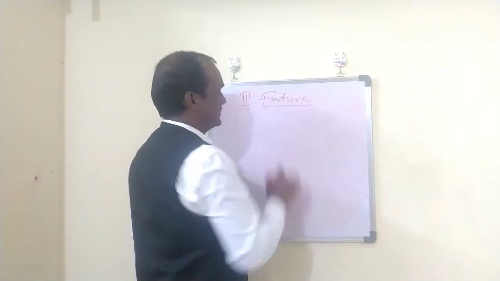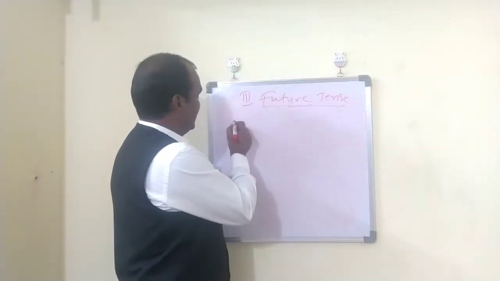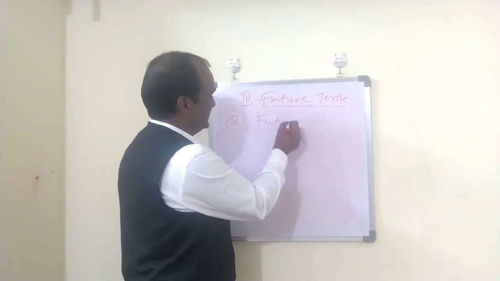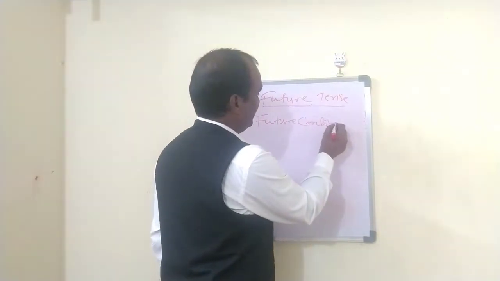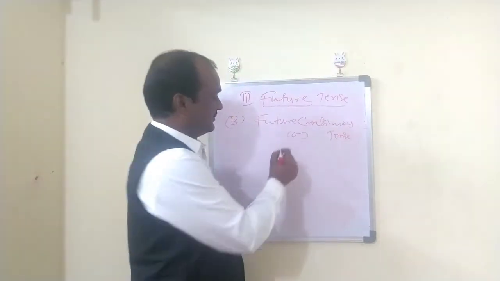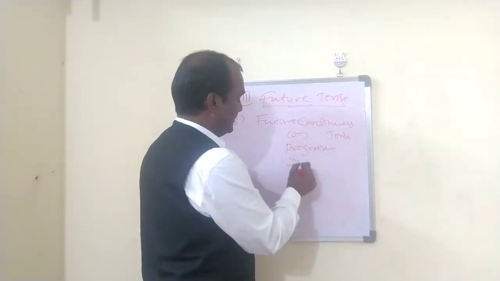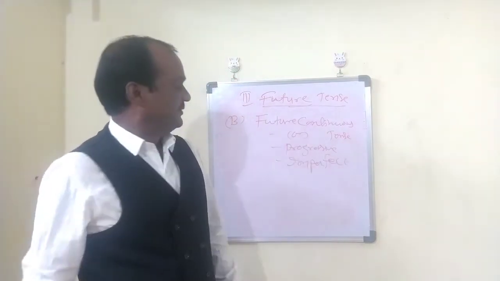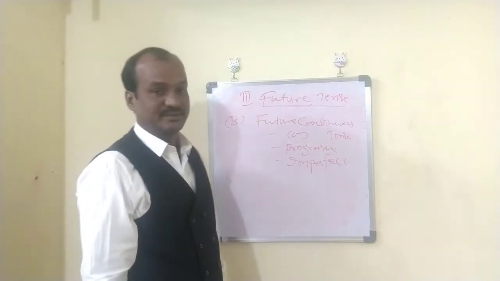Future tense, third one. As a part of future tense, the second type, future continuous tense. Otherwise called progressive tense or imperfect tense. Future continuous tense, future progressive tense, future imperfect tense, the other names, right?